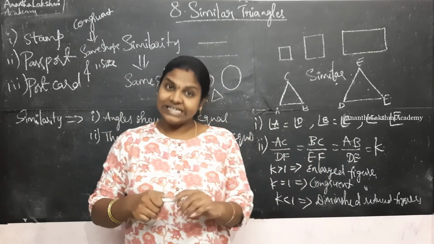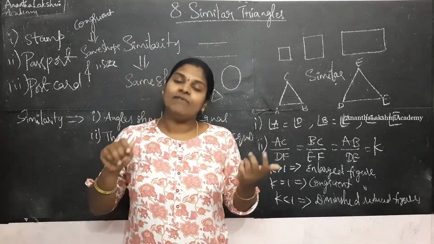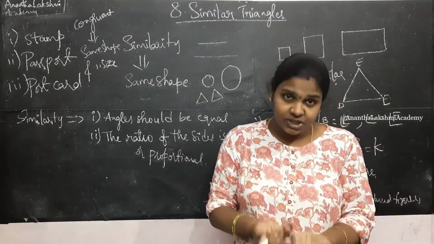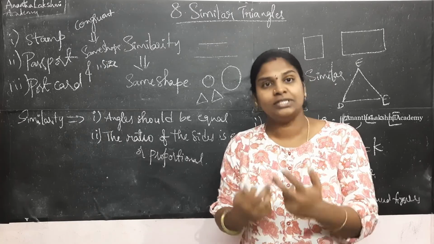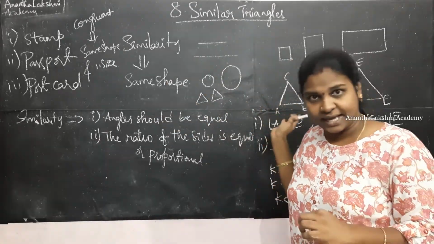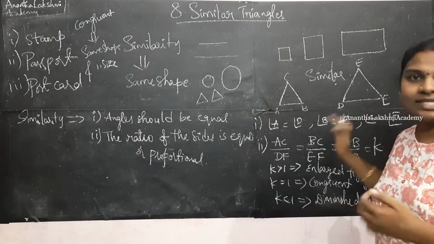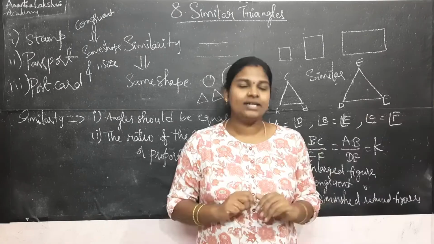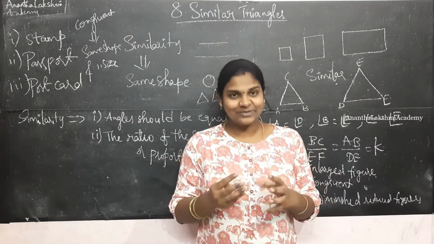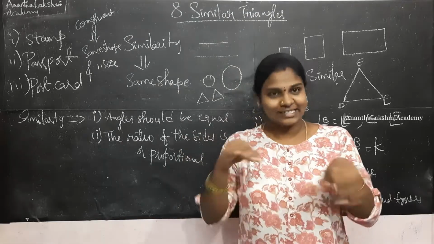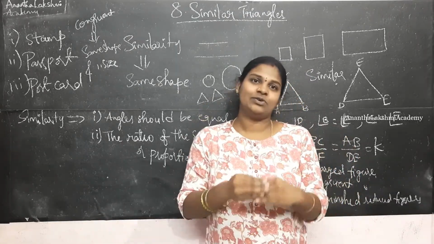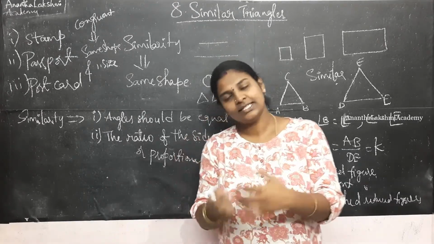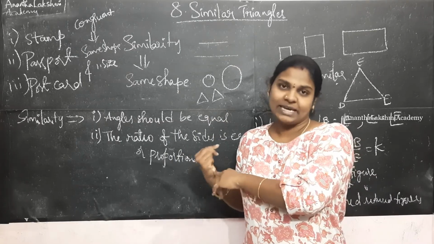That is about the introduction of similar triangles, wherein we have discussed what is similarity, what is the similarity of polygons, what are the conditions for two polygons to be similar, how does it apply to triangles, and what happens when the ratio is greater than 1 or equal to 1 or less than 1. That is about the introduction part. So I do not want you guys to get irritated with the next content in the same video. So I am closing this video here. If you just want to understand what is similarity and what is the difference between similarity and congruency, that is what is explained in this video.